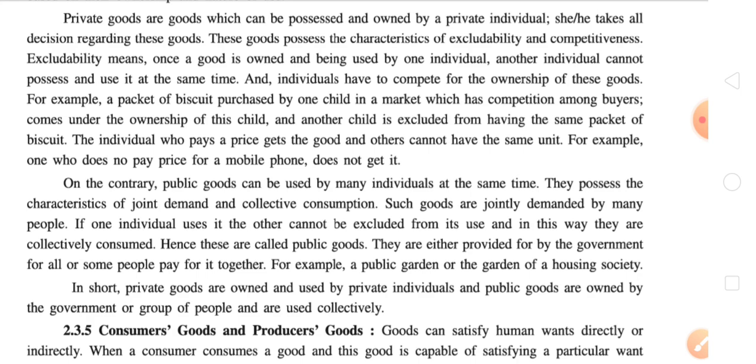Now what is excludability and what is competitiveness? We'll discuss both of these points in detail. First of all, excludability means once a good is owned and being used by one individual, another individual cannot possess and use it at the same time.